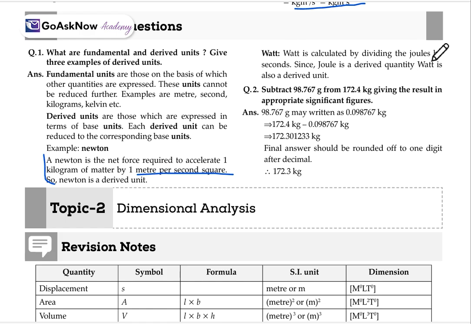What is calculated by dividing joules by second? Since joule is a derived unit, what is also a derived unit? Maybe you will get it in a multiple choice question, like which are the derived units.